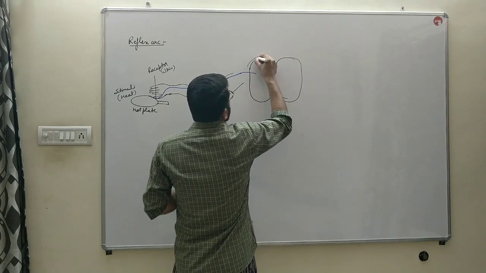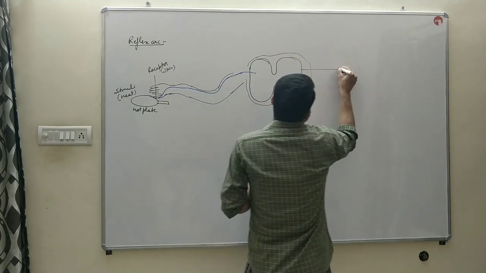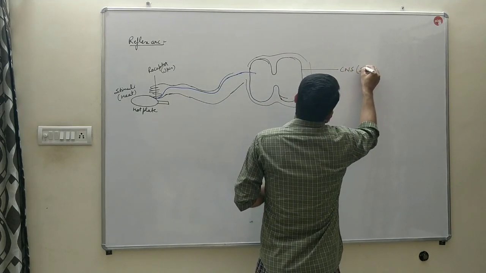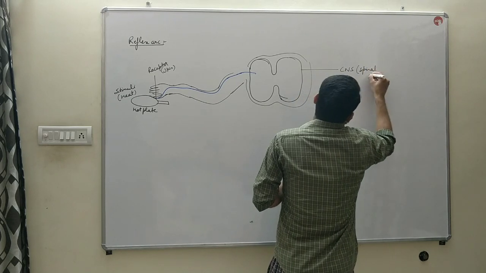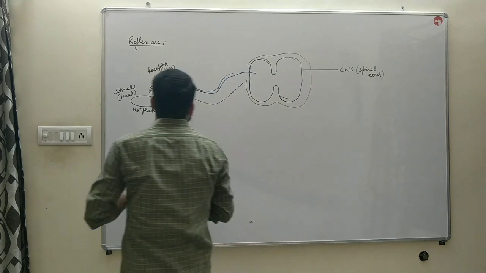So this part is related to spinal cord, that is central nervous system, and in this reflex action this part is played by spinal cord.